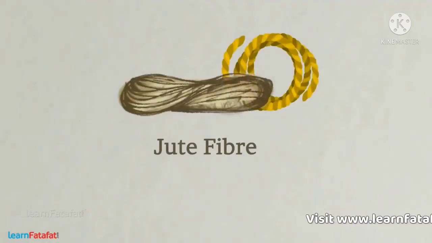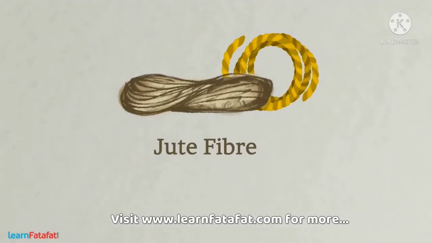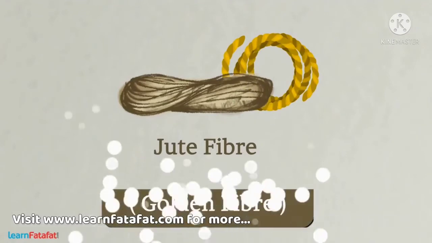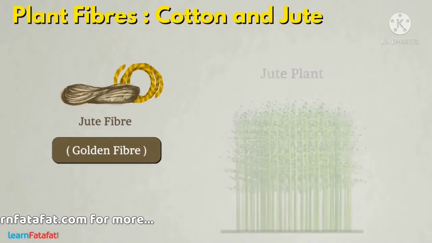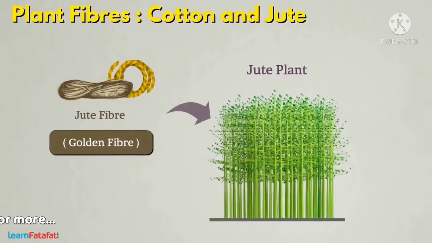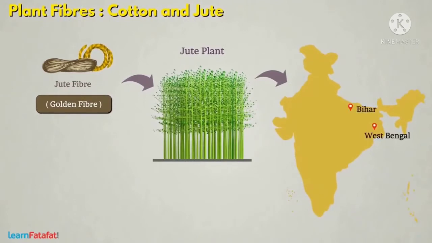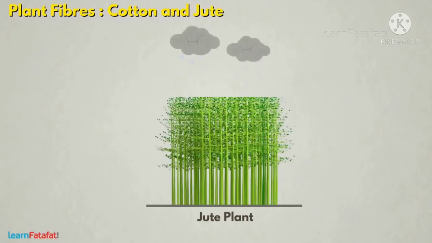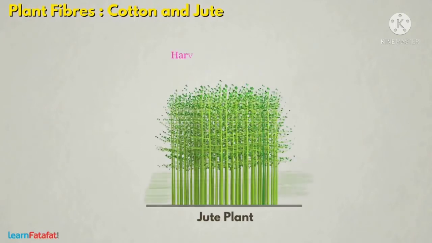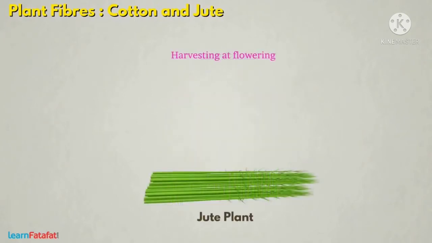Jute is a soft and long natural fiber. As it has a golden and silky shine, it is also called golden fiber. It is obtained from the jute plant. Jute plants are grown mainly in the fields of West Bengal, Bihar and Assam. It is cultivated in the rainy season. The jute plants are harvested at the flowering stage.